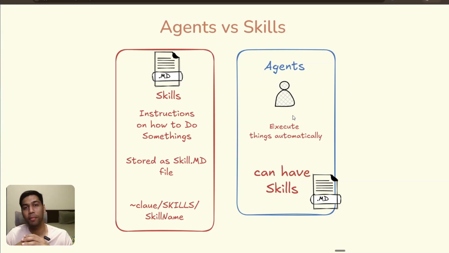Skills are just instructions on how to do something. Agents, on the other hand, know what they need to do, have the know-how, and have access to skills so they can go ahead and execute them for you.